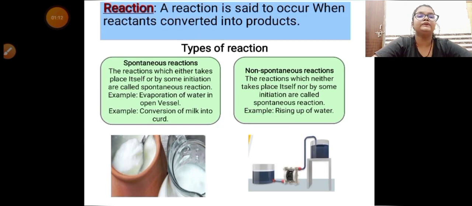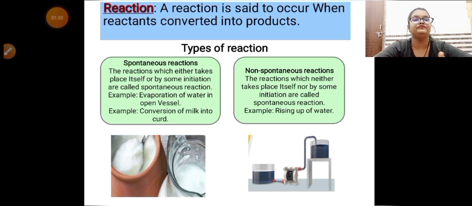Now, what do we mean by reaction? A reaction is said to occur when reactants get converted into products. Or we can say the process in which the reactants get converted into products is called a reaction. And how do we come to know that a reaction has taken place?